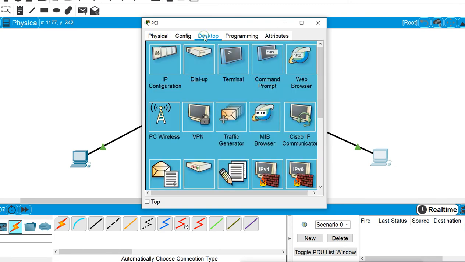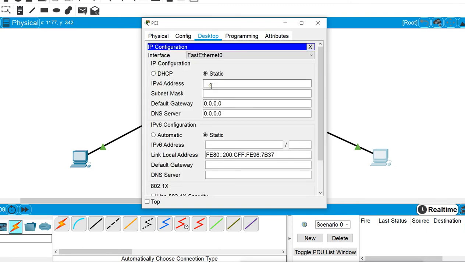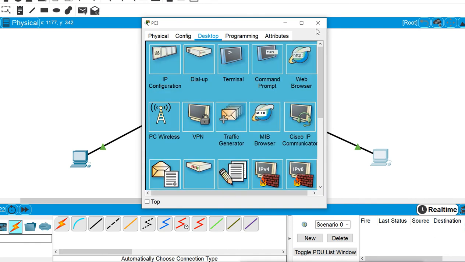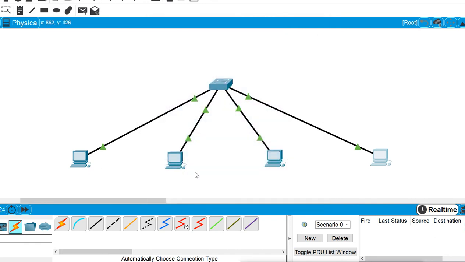Let's say 192.168.1 dot. The last subnet will start from 192, so I will give 193 to this machine, with the default subnet mask. Now I'm not doing any subnetting. These are in the same network. All four machines are in the same network.